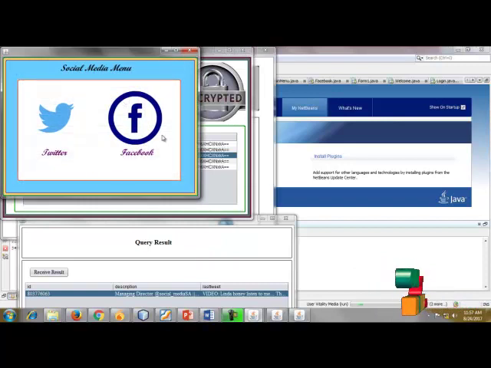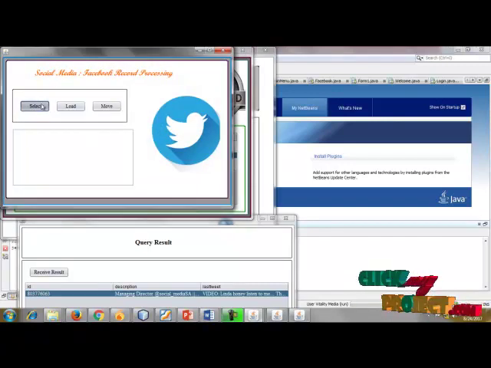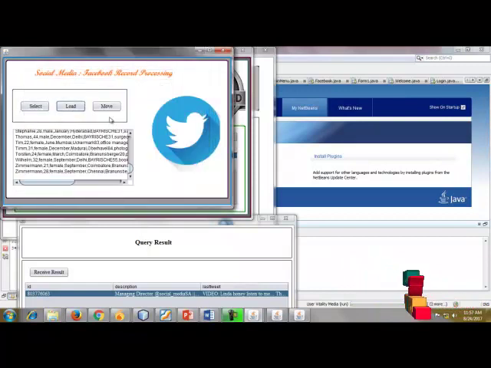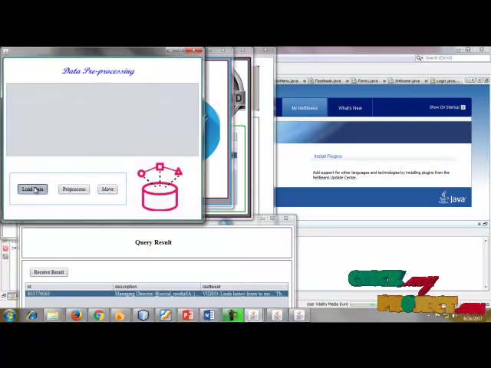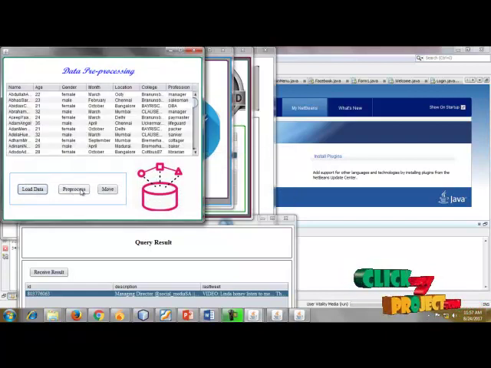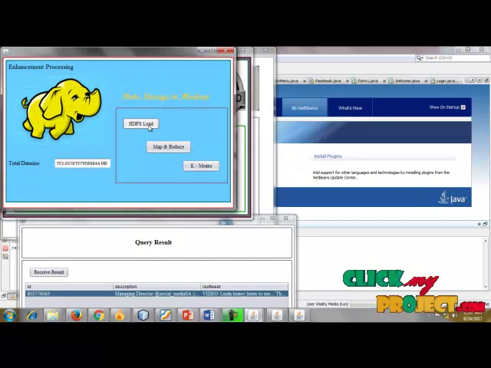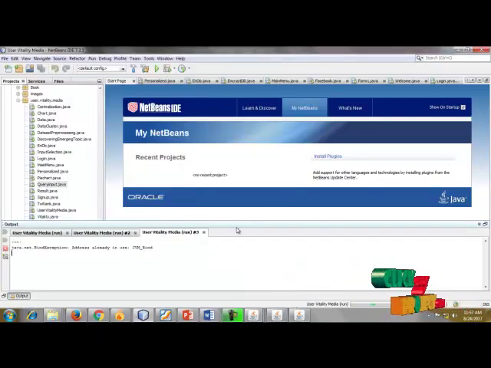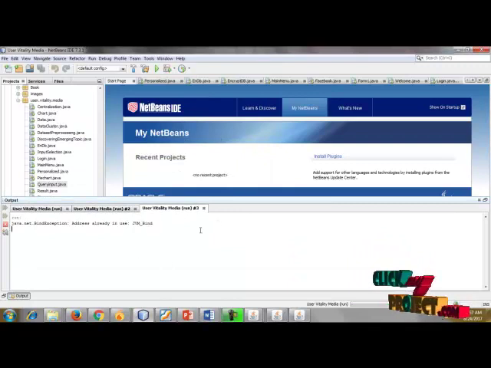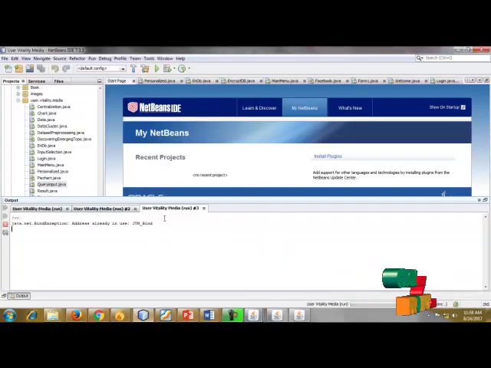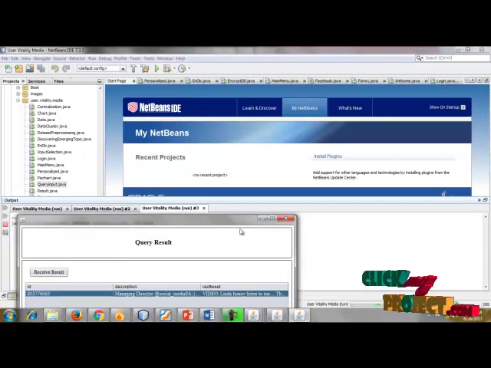Going back. Now we will use the Facebook media. Selecting the dataset as facebook.txt, load, move. Load data, preprocess, move. HDFS load. Another piece of information in our domain of data mining, not Hadoop, is general or additional information for which we use the HDFS load. The HDFS data is successfully stored on Hadoop.